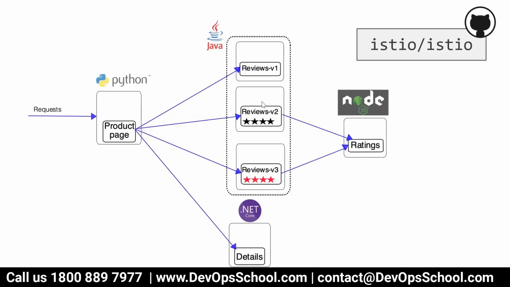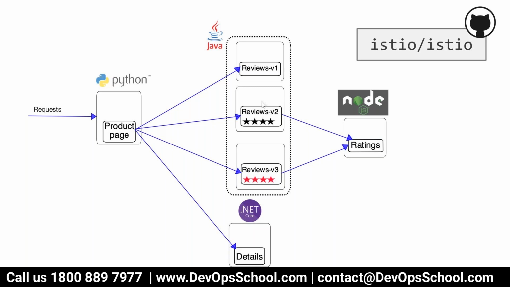This image you have to always remember, because throughout the demo we are going to use this image only. Here we have one microservice, a service called product page. We always send the request to the product page. Now the product page can go to one service called the review service, which is written in Java. Another service is written in Node, and the fourth service, the details, can be written in .NET Core.